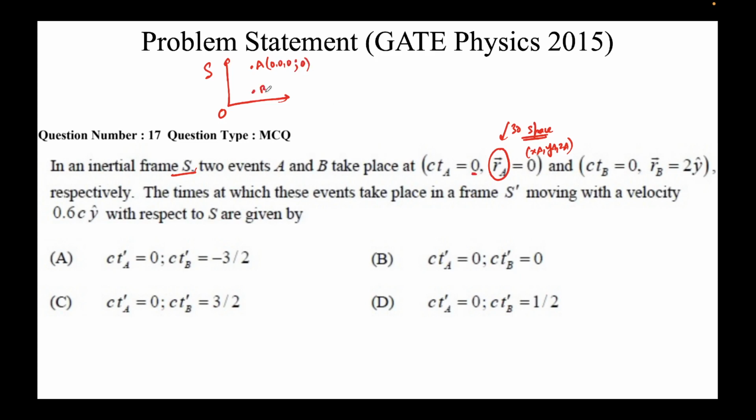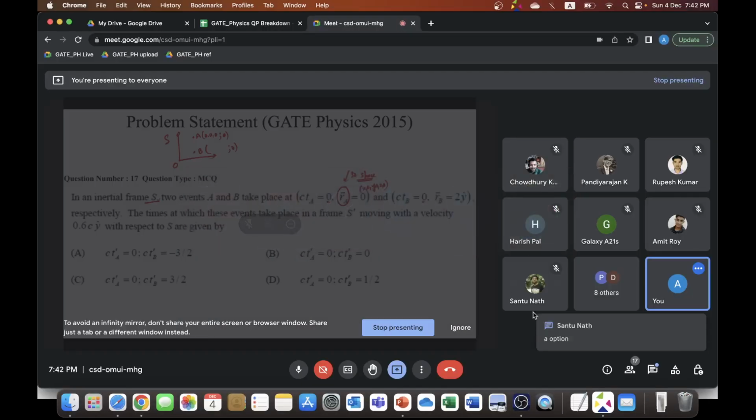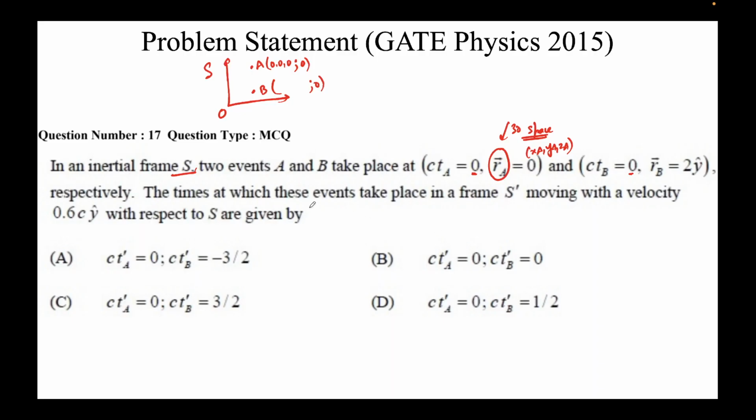Second event, B, is also happening at time 0. So first I'll put the coordinate as 0. Yeah, we'll get to that option, Shantu.